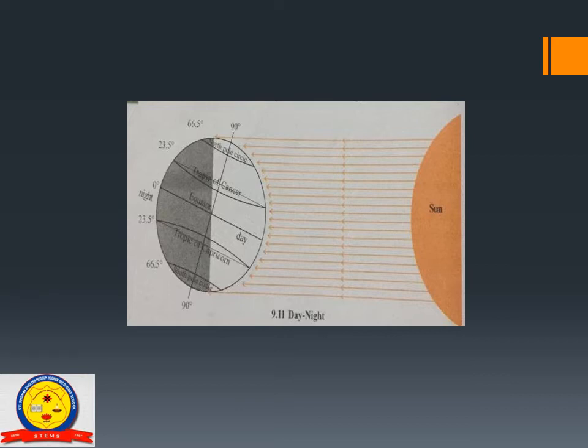Here the day is shorter and the night is longer over the Tropic of Capricorn. Thus the earth revolves around the sun, keeping its axis inclined in the same direction, and this causes longer and shorter days and nights.